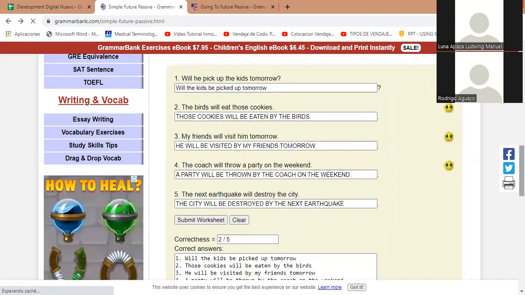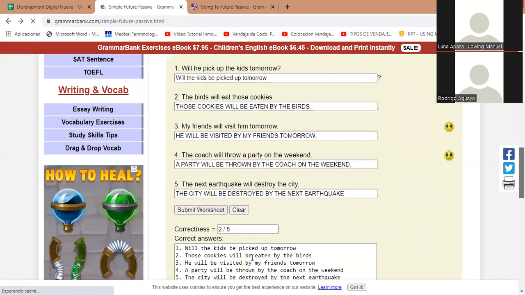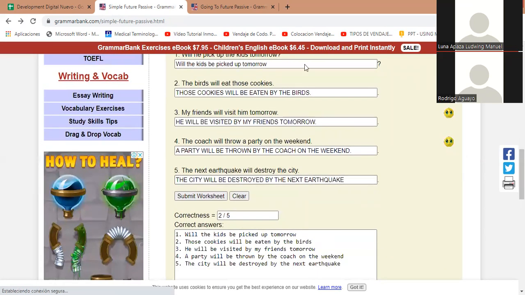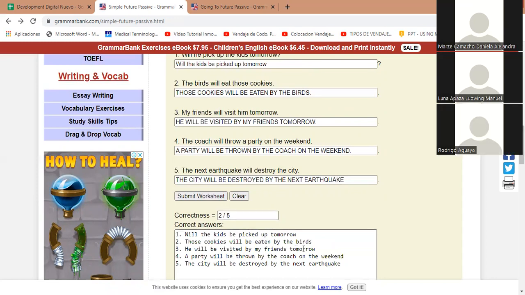All right, so let's see, what do we get? This says 2 out of 5 because I'm using capital letters and stuff. But the way we did it is correct, right? Will the kids be picked up tomorrow? Those cookies will be eaten by the birds. He will be visited by my friends tomorrow. A party will be thrown by the coach on the weekend.